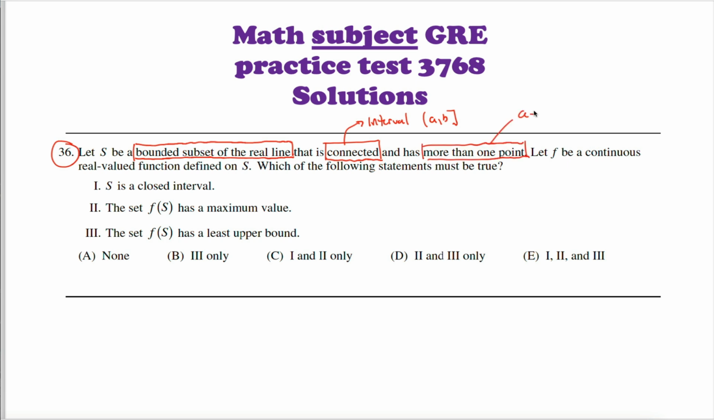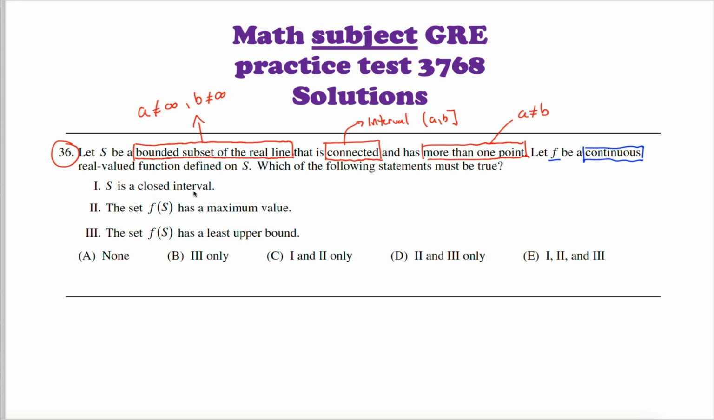So I guess what we know from these different statements, we could summarize a little bit loosely speaking with something like this. Now we're going to consider some function f, and importantly, it's a continuous real valued function defined on this set S. And what we're asked is which of the following statements must be true? The first statement says that S is a closed interval.